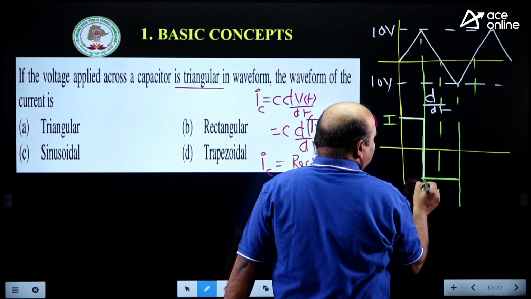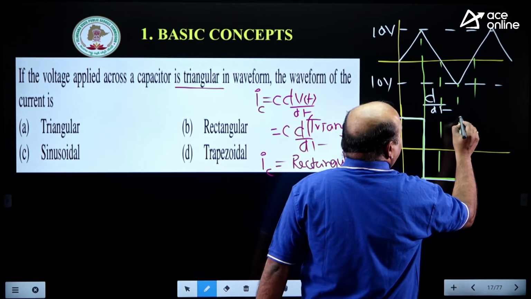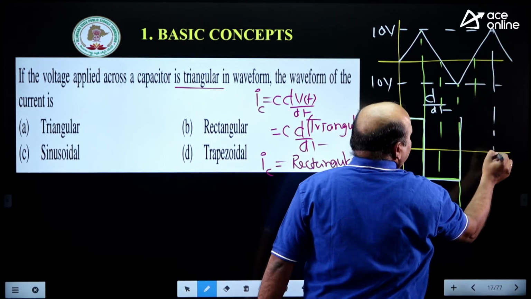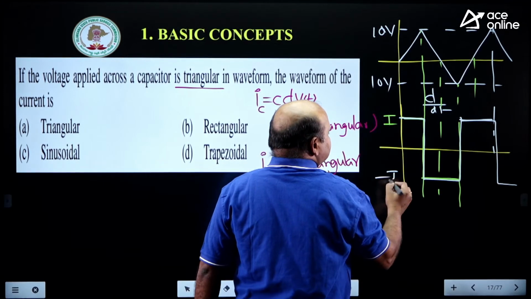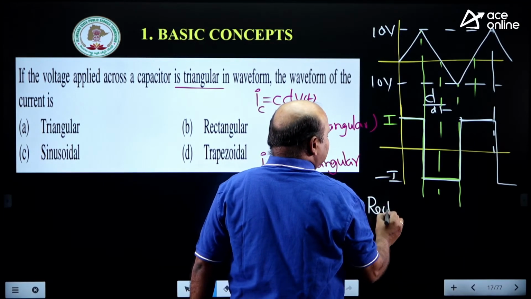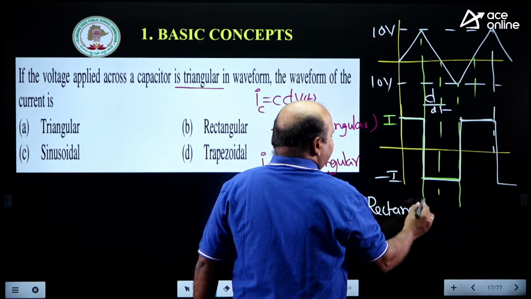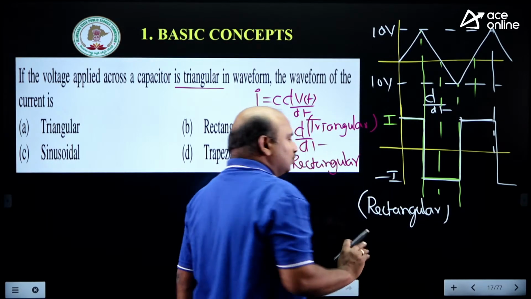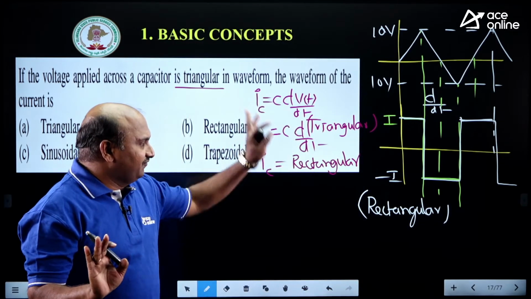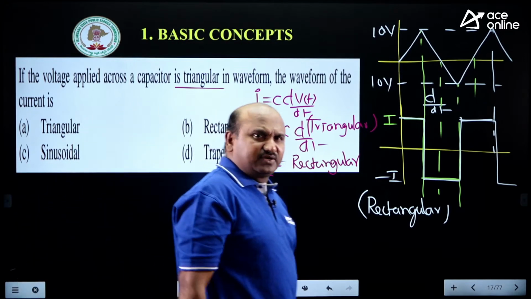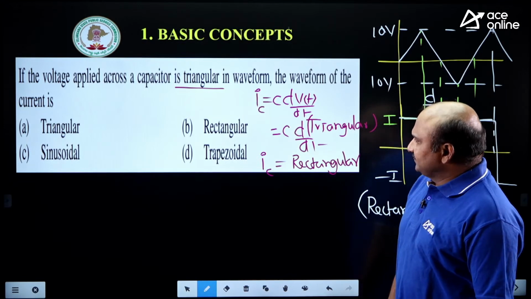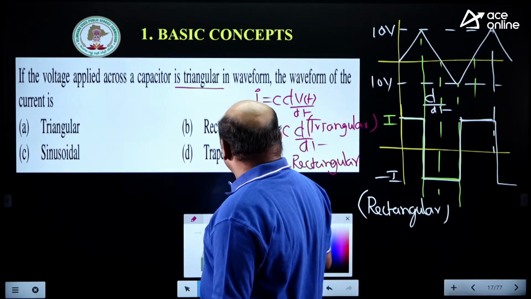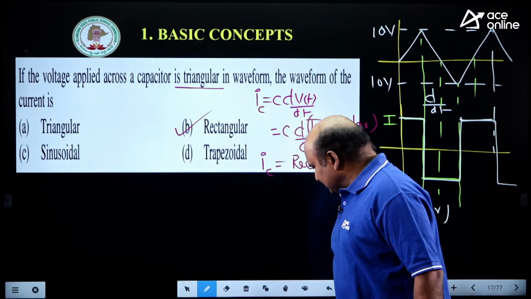The current function is a rectangular waveform. From here to here it is positive again, then negative again. This is minus I. This is the nature of it. We don't need estimation of the current magnitude. Directly you can take it here. You need not go for any calculations. Right? Rectangular, which is that? B is the correct one.